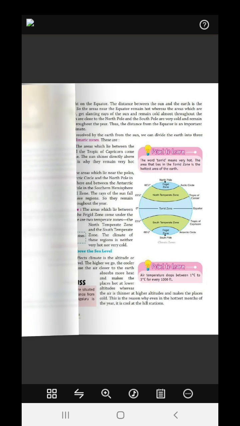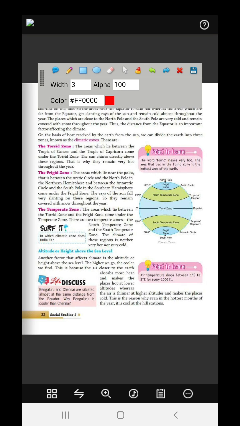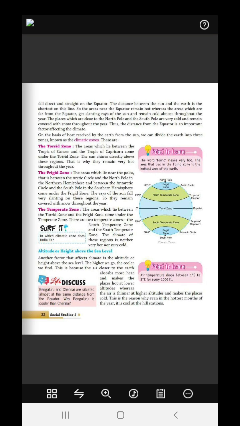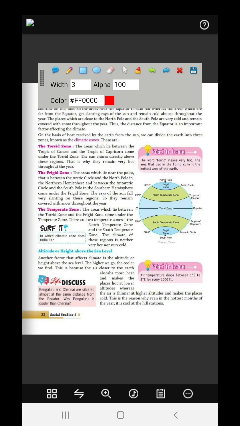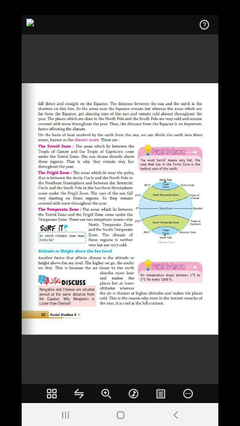The rays of the sun fall directly, straight on the equator. So the distance between the sun and the earth is shortest at the equator. The areas near the equator remain hot, while those far from the equator get slanted rays and remain cold throughout the year. The places which are close to the North Pole or the South Pole are very cold and remain covered with snow throughout the year. Thus, the distance from the equator is an important factor affecting the climate.